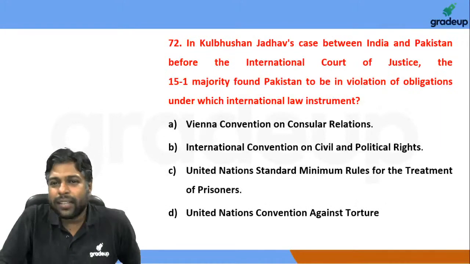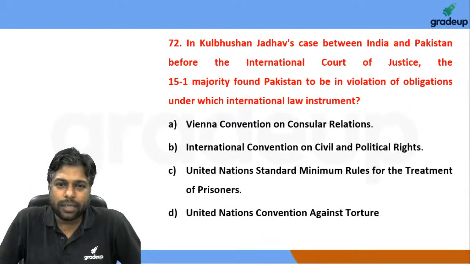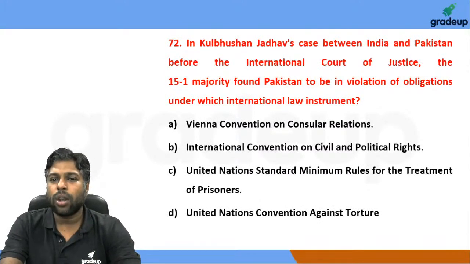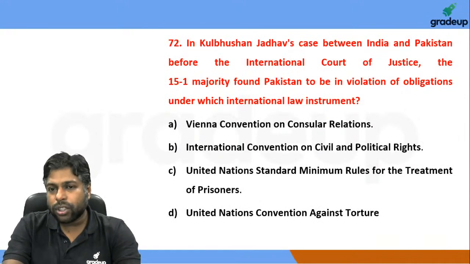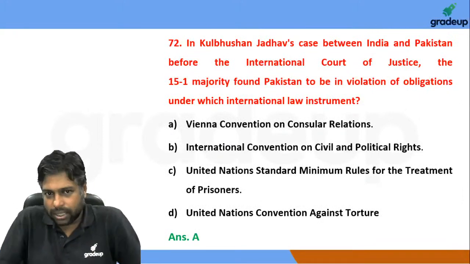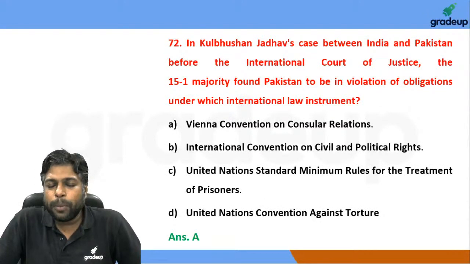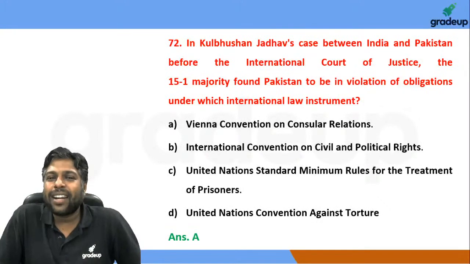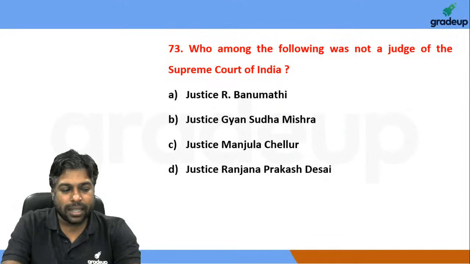Coming to the next question: in the Kulbhushan Jadhav case between India and Pakistan before the International Court of Justice, the 15:1 majority found Pakistan to be in violation of which obligation or instrument of international law? It is the Vienna Convention on Consular Relations. Very popular case, which I'm sure all of you have read about, but unfortunately, if you missed out, the exact law is the Vienna Convention on Consular Relations. Option A is the right answer.